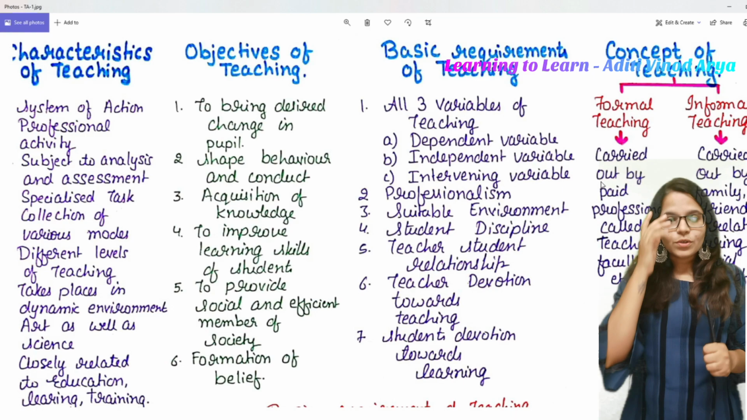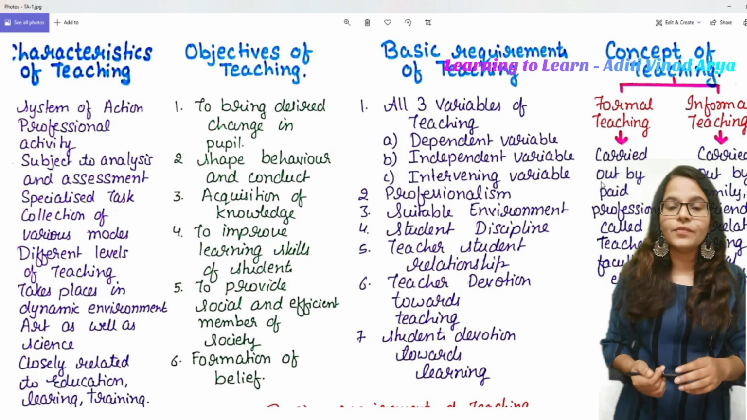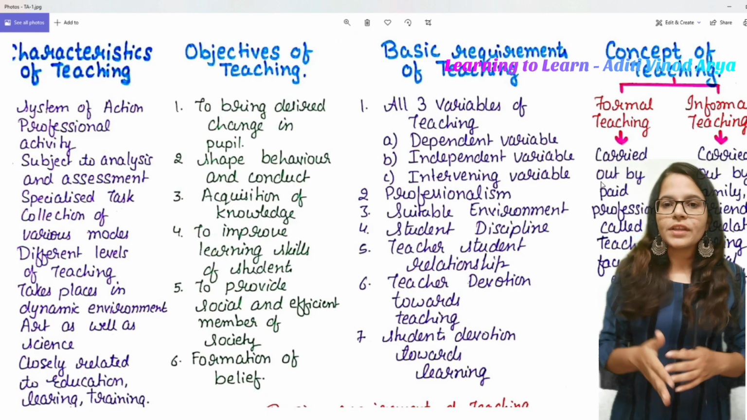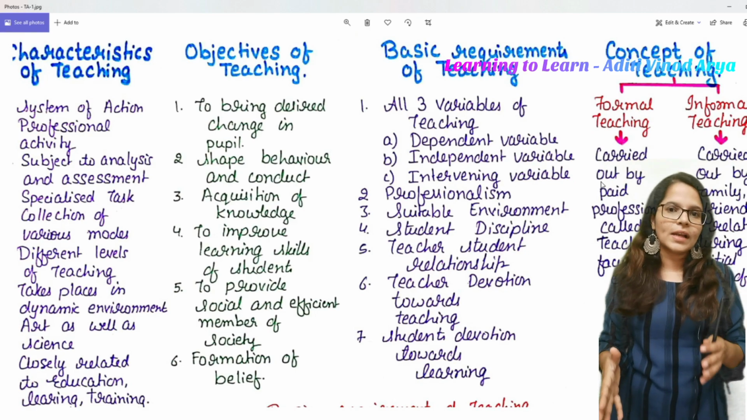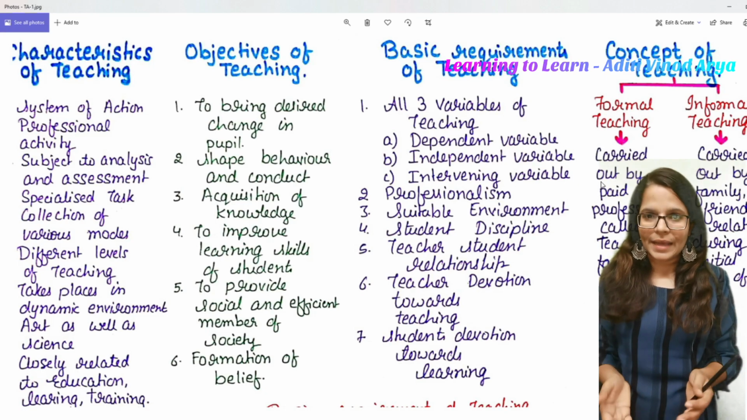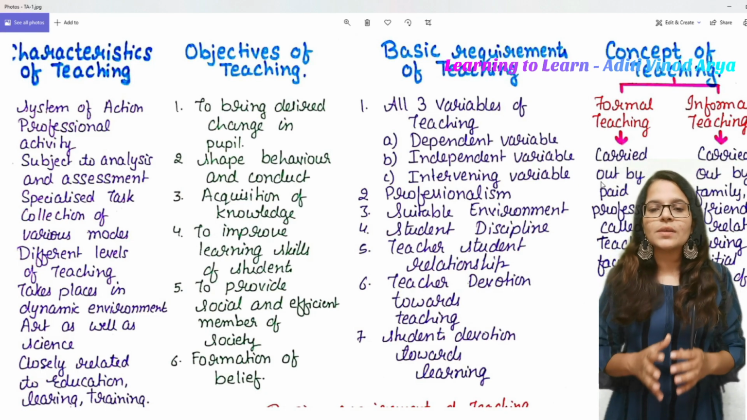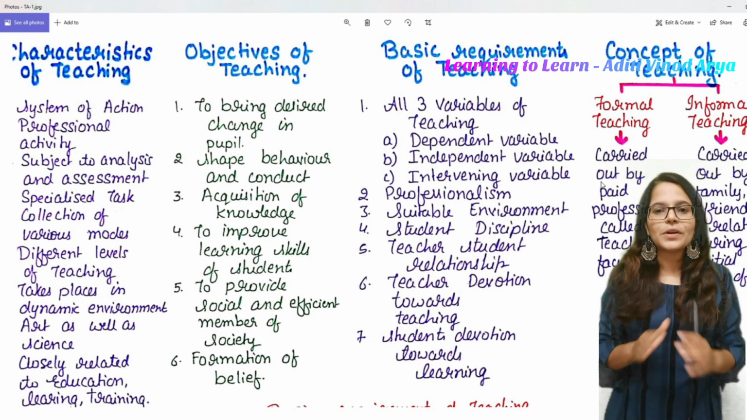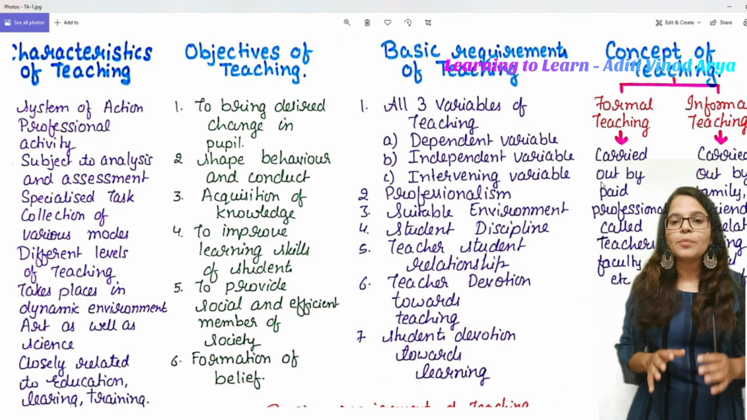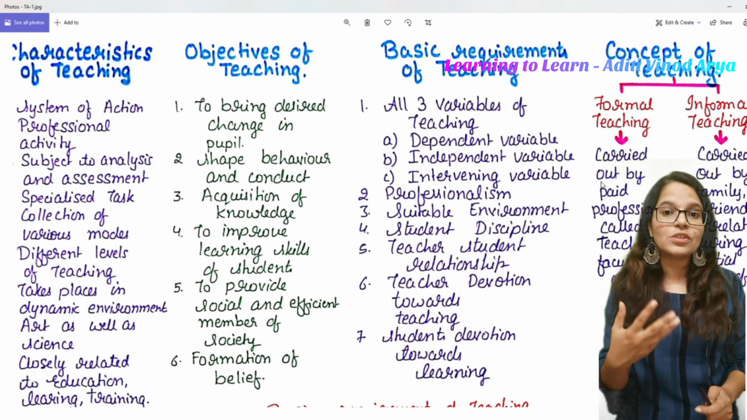After that, the second point would be professionalism. A teacher should be professional enough. So see, if I was teaching in a school or college, there would be a timing of the classes, so I would have to reach the class on time. I should be disciplined enough. In the same way, teaching is a professional activity. It is not a personal activity. It should be carried out in a very professional manner. A teacher should understand what disciplines to follow.